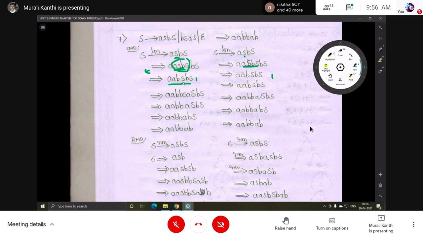So replace with the second production AA, B, BSAS. Okay, in place of S, this one substituted. Then here also in place of S, the second production is used, BSSB.